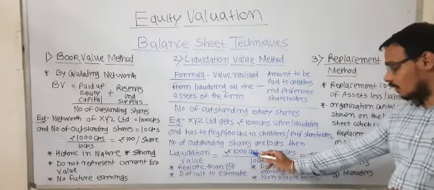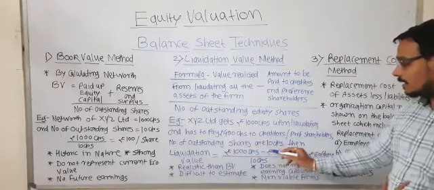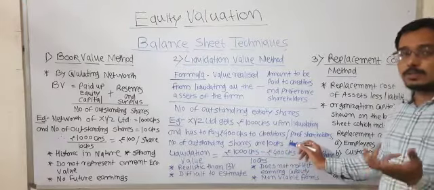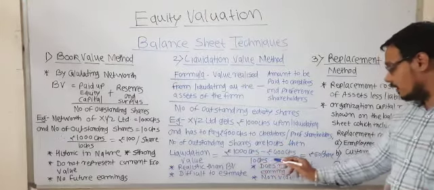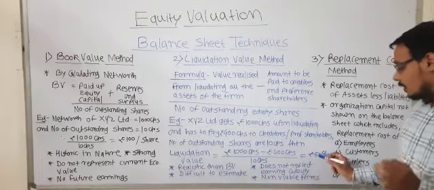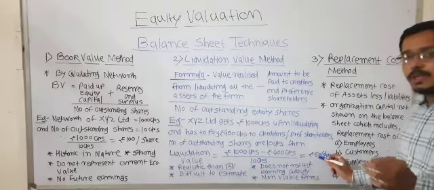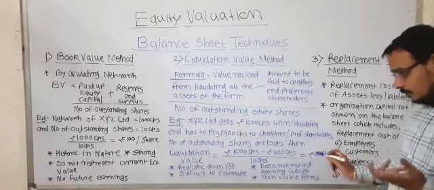So 1000 crores liquidating value minus 400 crores to the preference shareholders and creditors, divided by 10 crores. So the per share liquidation value will be 60 rupees.